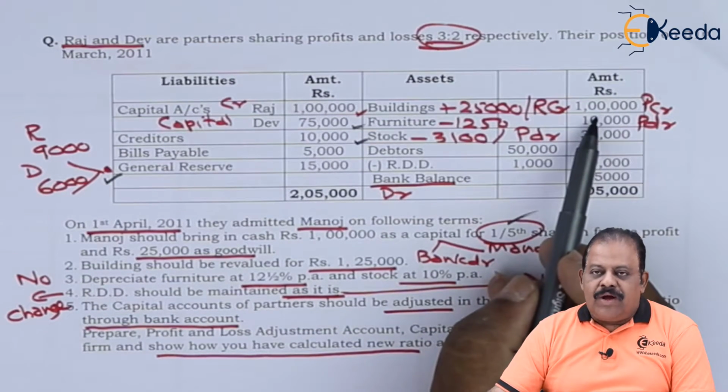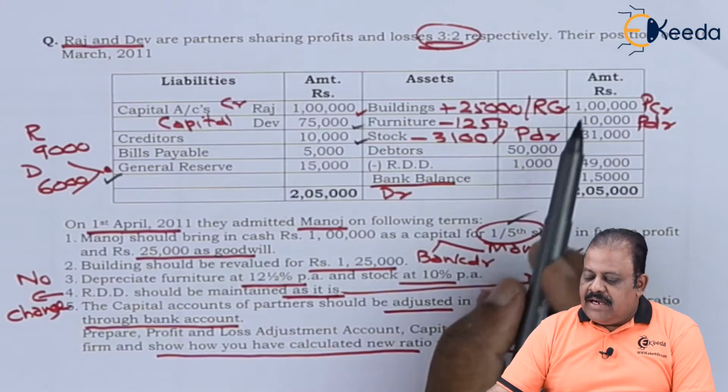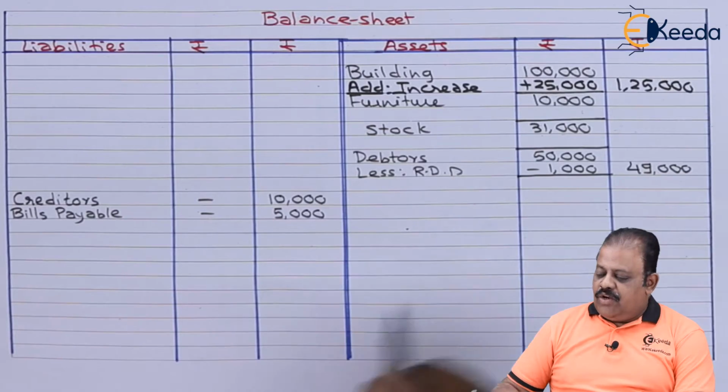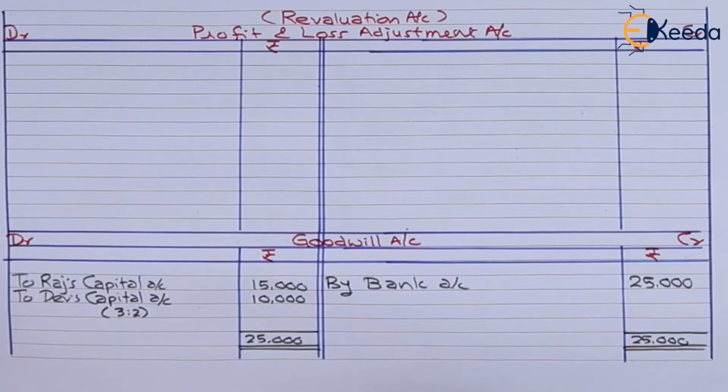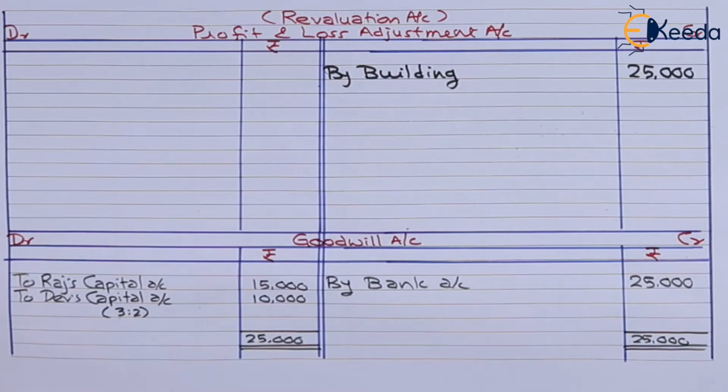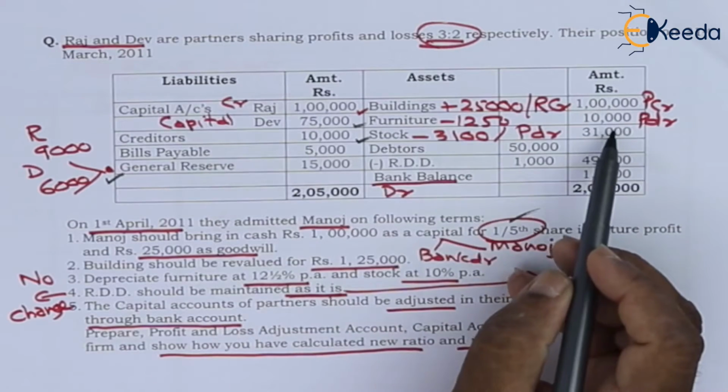Building should be revalued for 1,25,000. Value of building is here 1 lakh. We'll have to add 25,000 to it. Second effect will be profit and loss adjustment account credit. Revised value of building is 1,25,000. Second effect, profit and loss adjustment account credit by building 25,000.